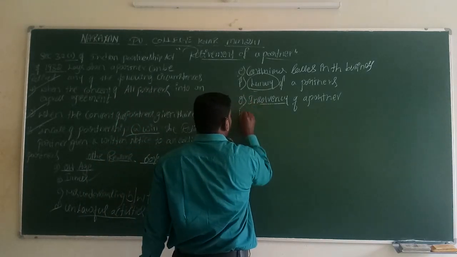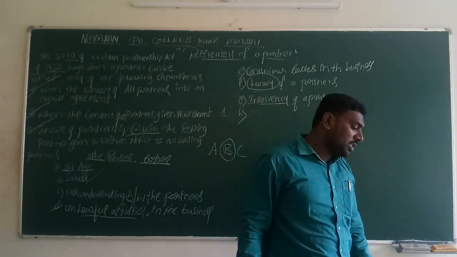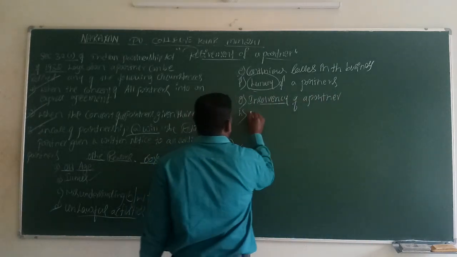And the last one is change of residence and so on.